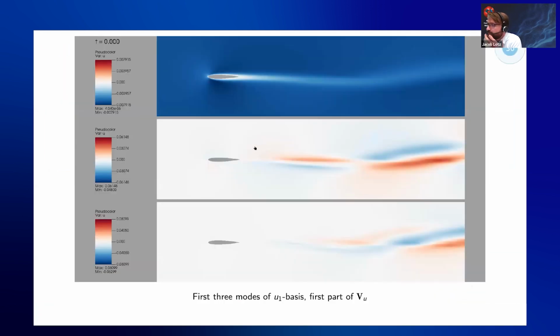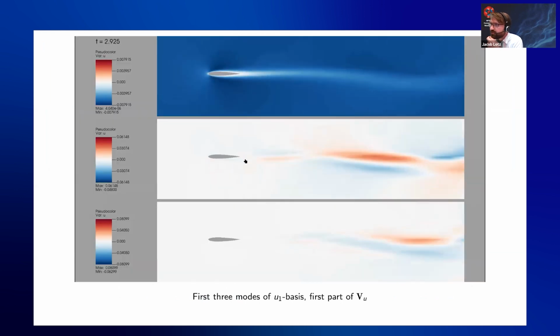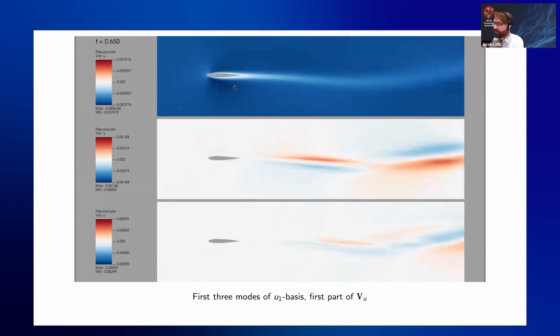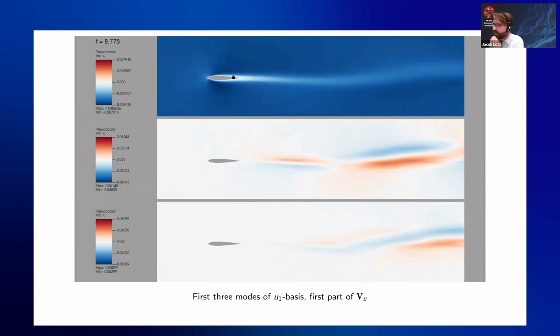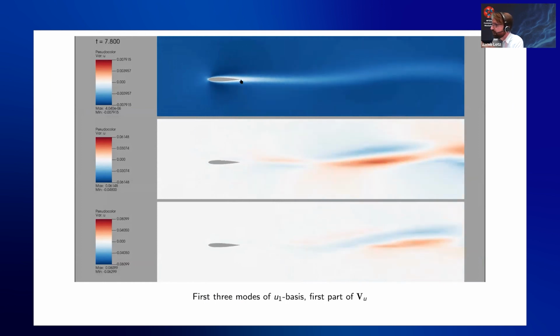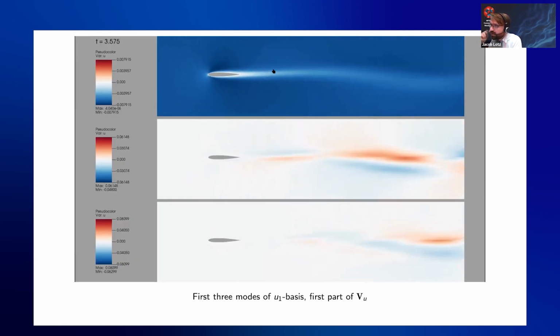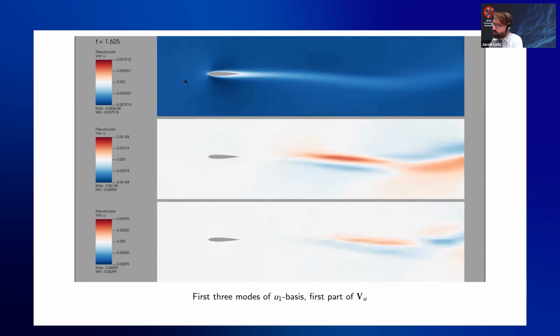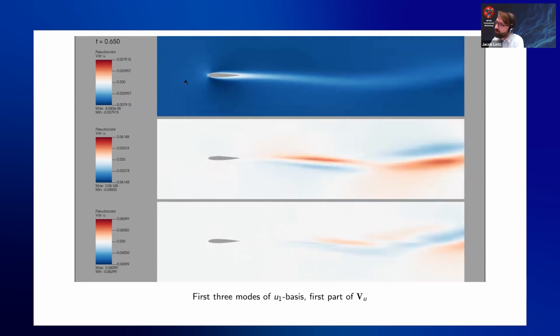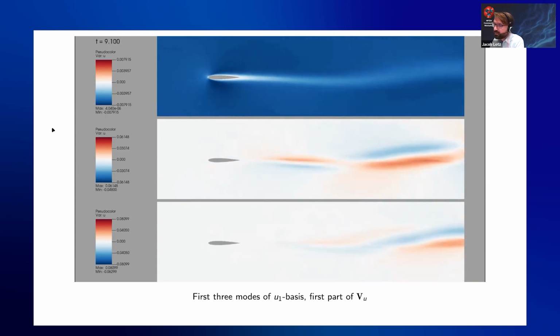For people familiar with projection-based reduced order models, this is one of the bases we are getting for our solution. It's very non-physical. It shows you something about dominant flow characteristics, but it's nothing physical at all. We basically reconstruct our full order model solution using a basis like this. In our model, we have a reduced order model for space and time. That's why we can, in the end, speed up this much.